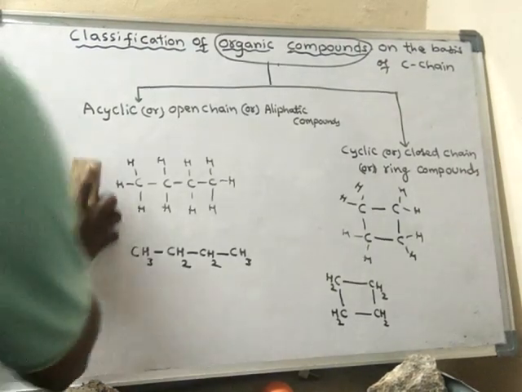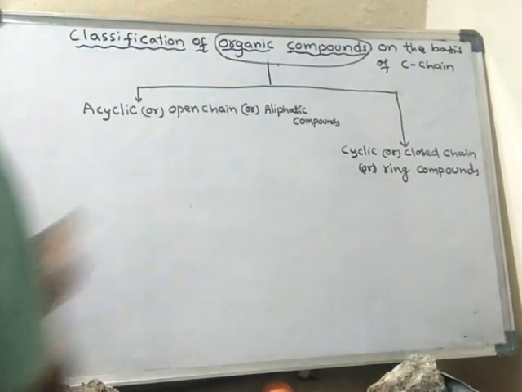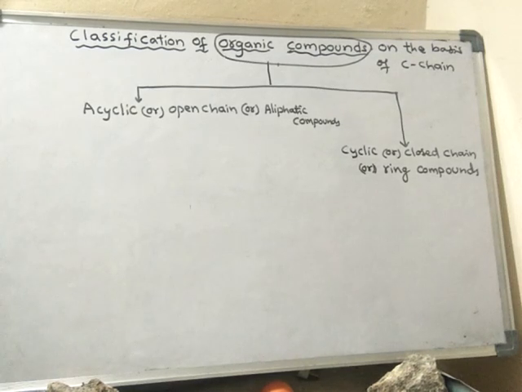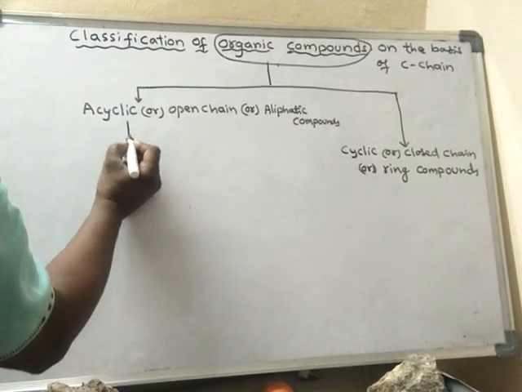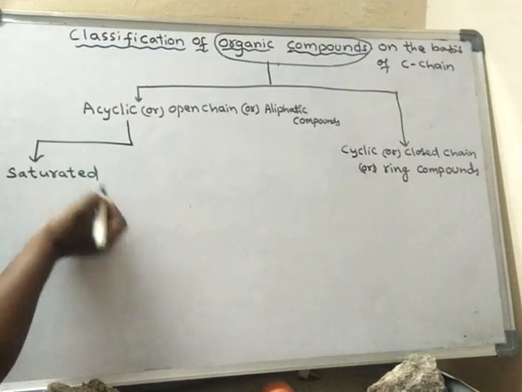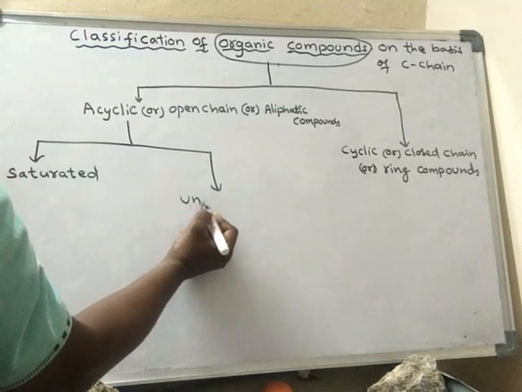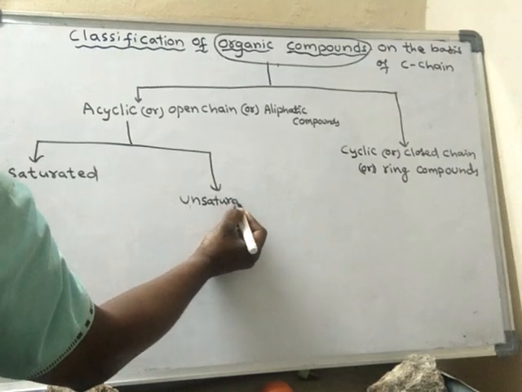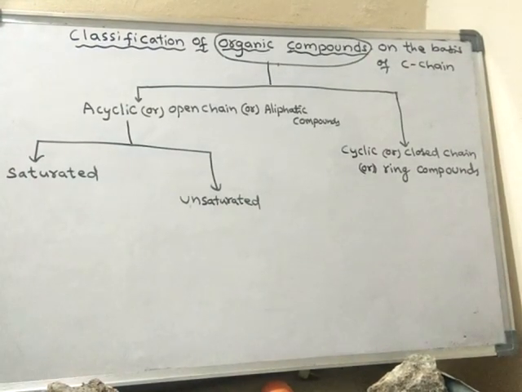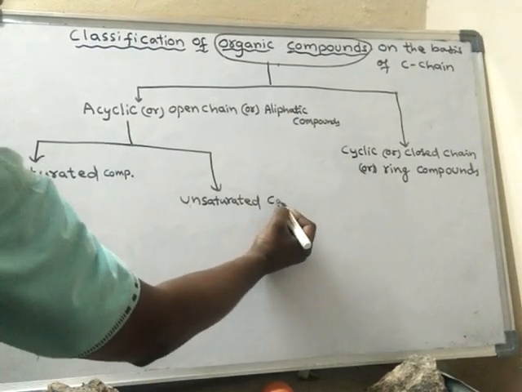Okay. Next, these acyclic compounds, or open chain compounds, or aliphatic compounds, are further classified into saturated compounds and unsaturated compounds.